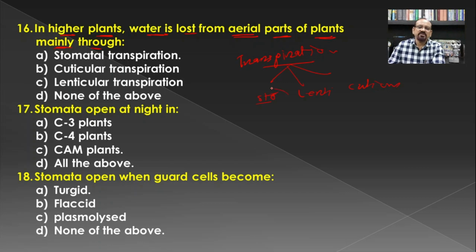Out of that, the maximum transpiration is carried out through the stomata, and hence the answer becomes stomatal transpiration.